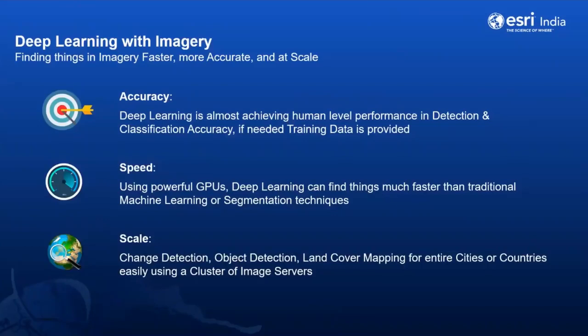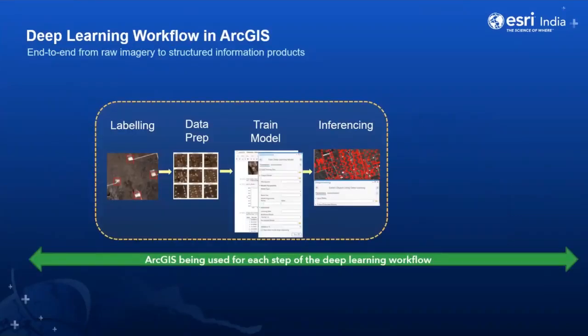It can also get work done faster with a more powerful GPU system and enhance your work at a larger scale. For example, you can start work on a block level and expand it up to country level, performing scene detection, object detection, land cover, or any other task. If you are wondering how it can perform, it's a simple small 4-step process. Just start with labeling, where you can label and train the data. Once the data is ready, we prepare the complete data, and then we go on to train a model where you can leverage the ArcGIS Pro notebook. The final step is to perform the inference, which is required for object detection, classification, and segmentation.